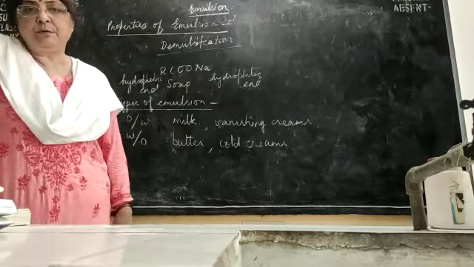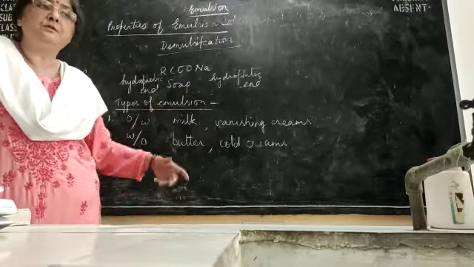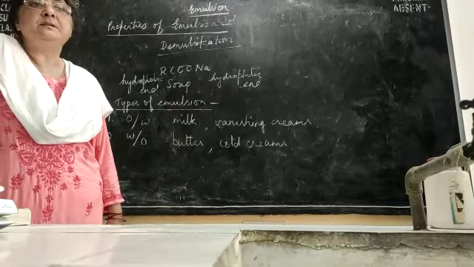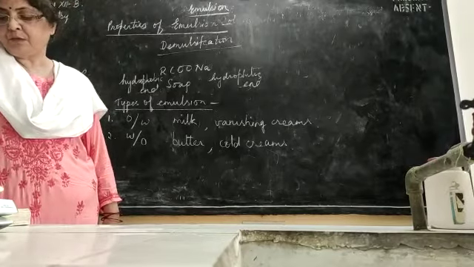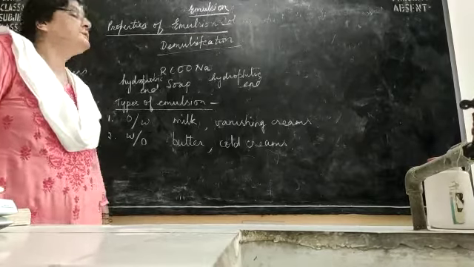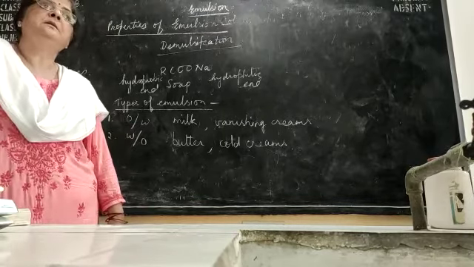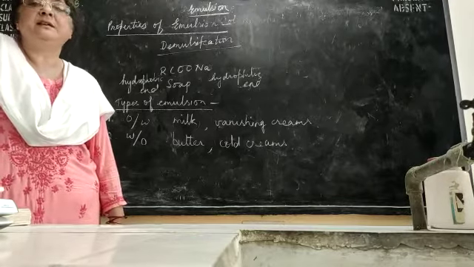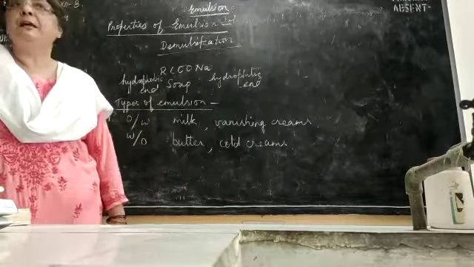Ordinary soap also has an important role when it cleans the clothes, the stains. That is because of emulsion. The digestion of fats also, which takes place in the intestine, involves emulsion. Emulsification of fats takes place in the intestine.